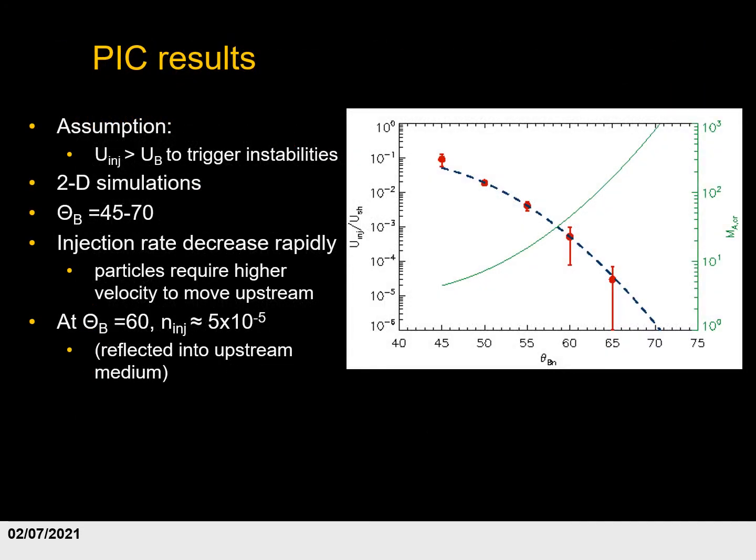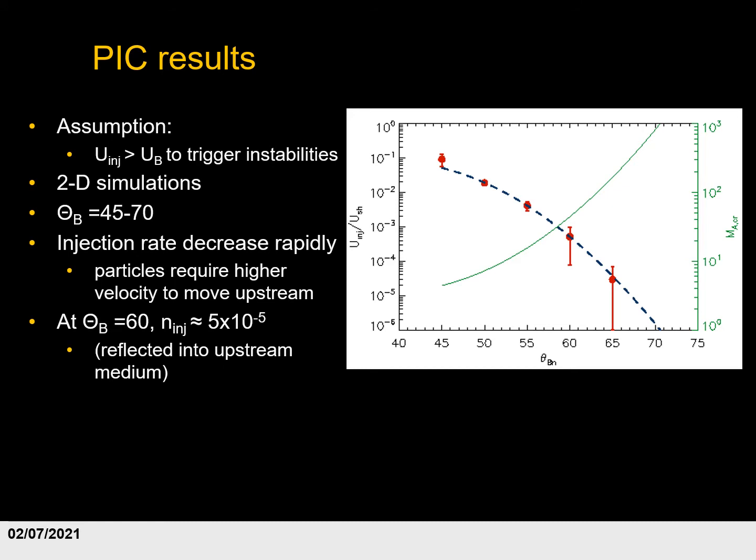In order for the reflected particles to be able to trigger instabilities in the upstream medium, the energy of the reflected particles has to be bigger than the energy of the upstream magnetic field. And in order to determine whether this was even possible for shocks at high obliquity, Artem Bodan ran a series of PIC simulations in 2D where he varied the obliquity angle between 45 and 70 degrees. And he found that the injection rate decreases very rapidly.